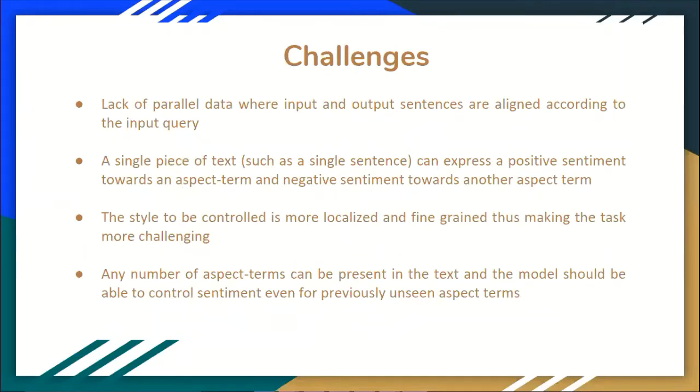The challenges that this problem poses are several. The first and foremost is the lack of parallel data, where input and output sentences are aligned according to the input query. Also, a single piece of text can express a positive sentiment towards an aspect and a negative sentiment towards another aspect, which poses further challenges. The style to be controlled is more localized and fine-grained in our task, which makes it more challenging. And any number of aspect terms can be present in the text, and the model should be able to control sentiment even for previously unseen aspect terms.